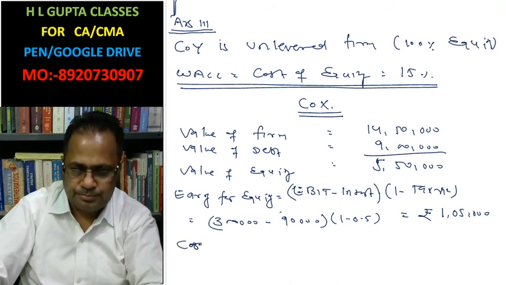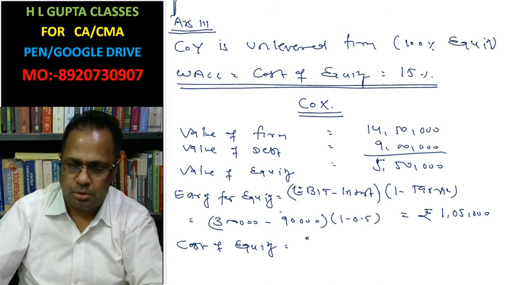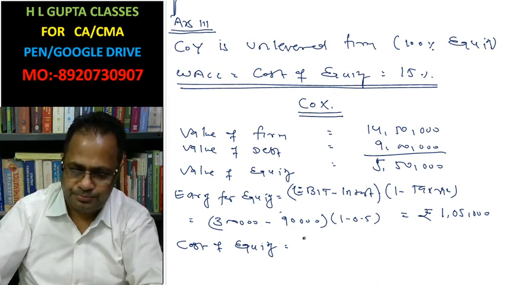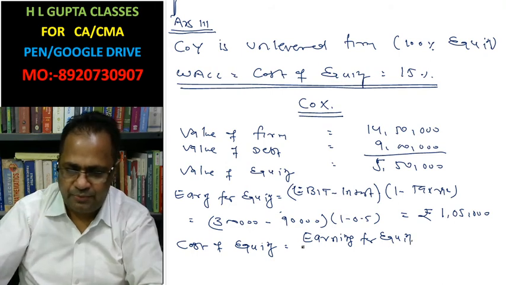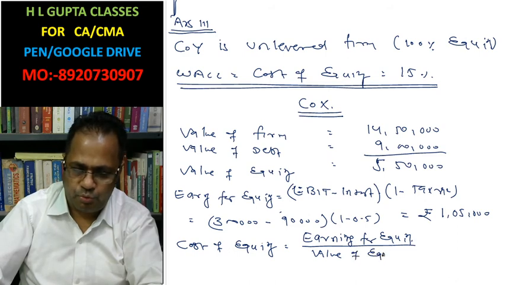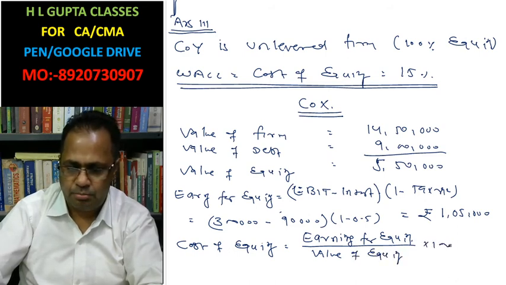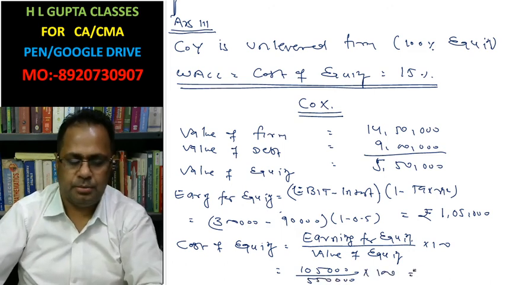Cost of equity in this case. Earning for equity divided by value of equity, into 100. 1,05,000 divided by 5,50,000 into 100.